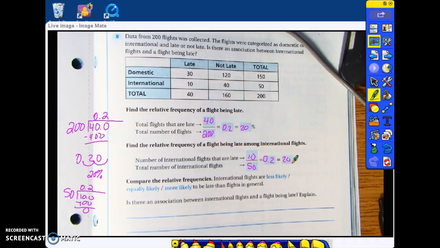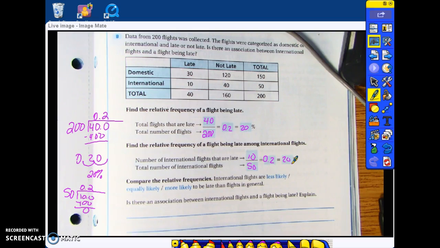Compare the relative frequencies. International flights are less likely, equally likely, or more likely to be late than flights in general. So out of all of the flights in general, there is a 20% chance that they are going to be late. Out of just the international flights, there is a 20% chance that they will be late. Is there an association between international flights and flights being late?